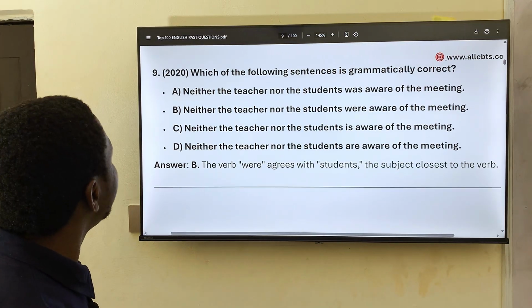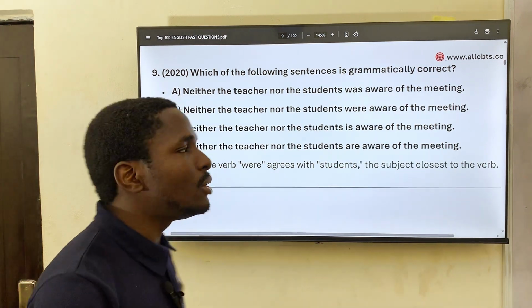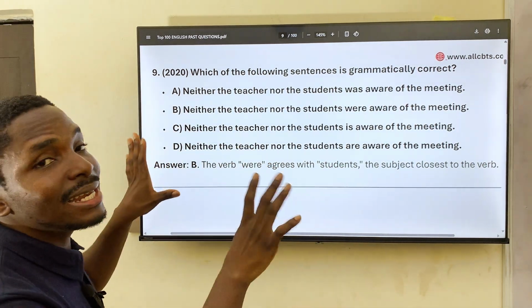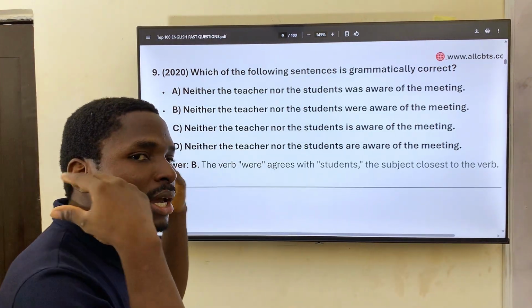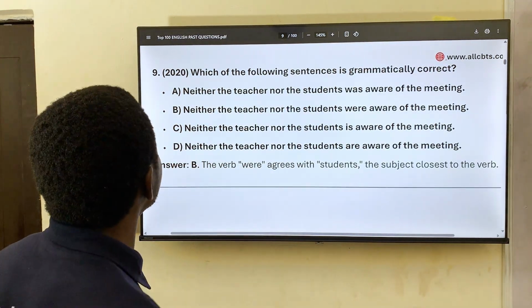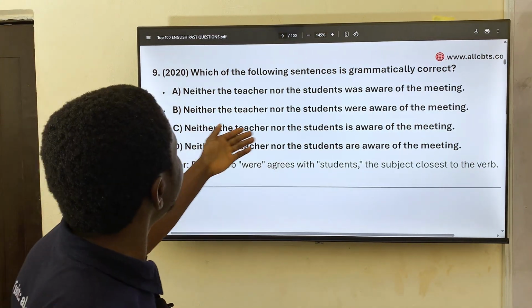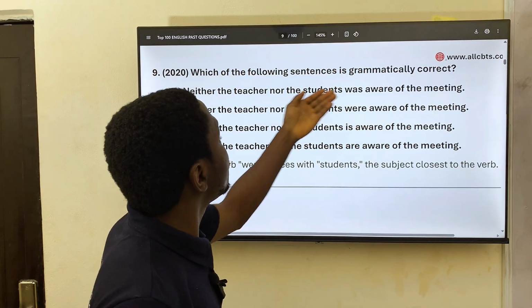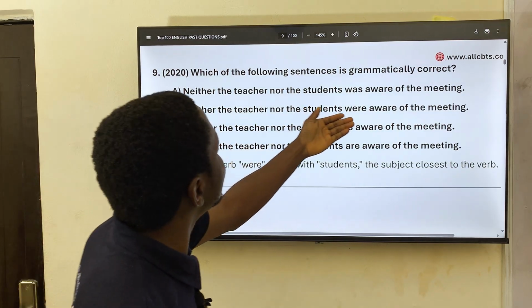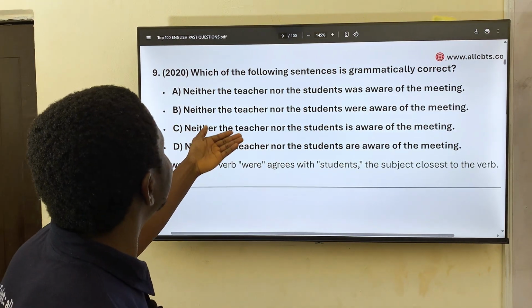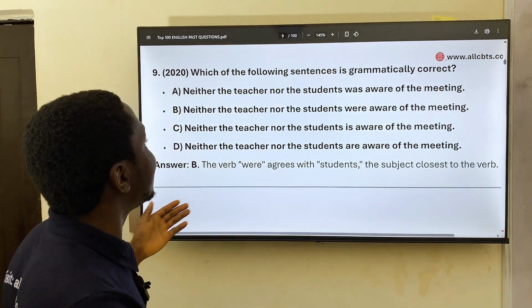And question 9 from 2020. Which of the following sentences is grammatically correct? So we are looking for the sentence here that is correct, that sounds and is correct to the hearing. Neither the teacher nor the student were aware of the meeting. Neither the teacher or the student was aware of the meeting. Neither the teacher nor the student were aware of the meeting. Neither the teacher nor the student is aware of the meeting. Neither the teacher nor the student are aware. The correct answer here will be what?